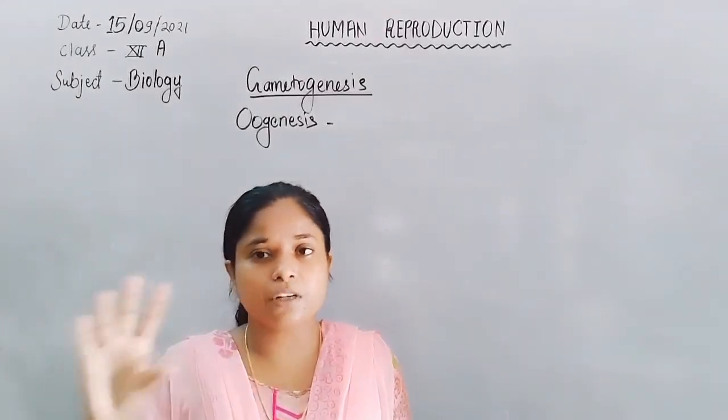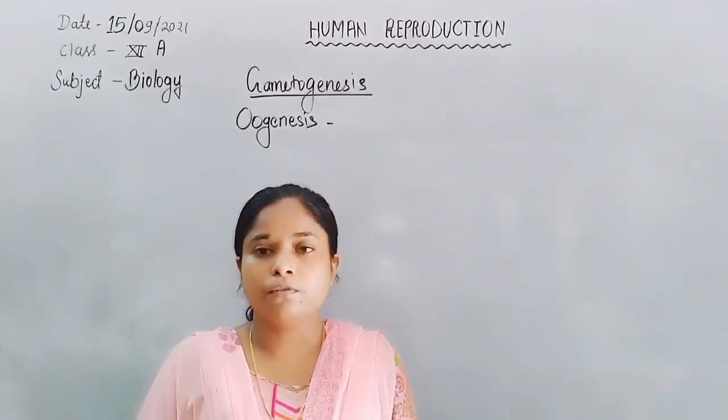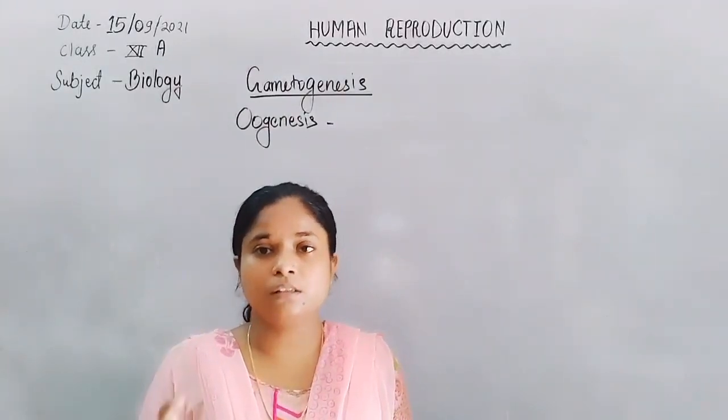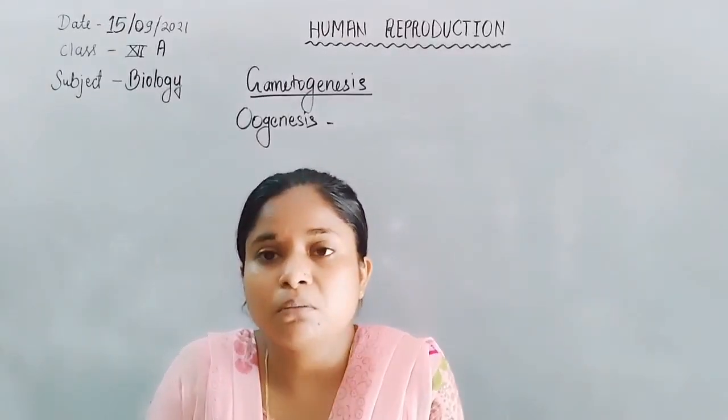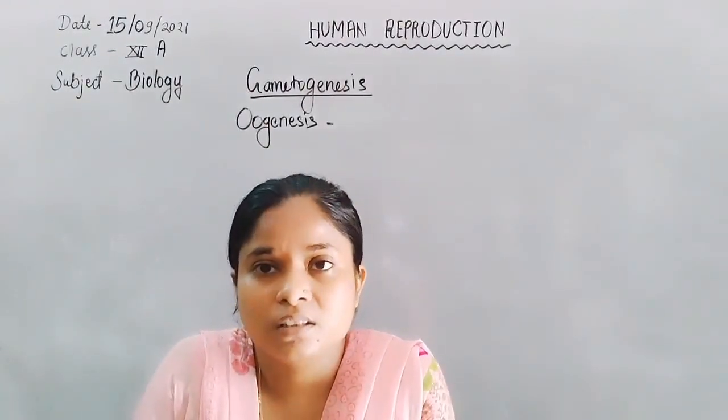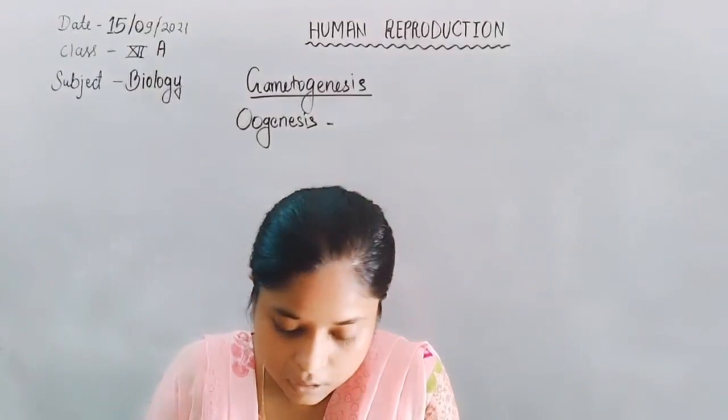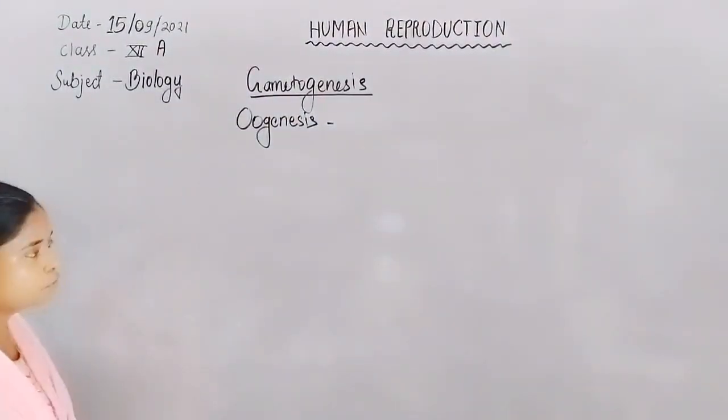So how the differentiation and formation of one egg cell takes place by meiosis division is the whole process of oogenesis that we are going to discuss here.